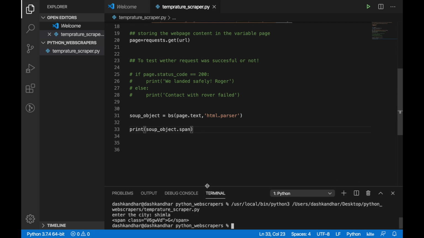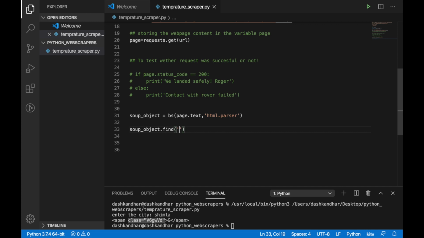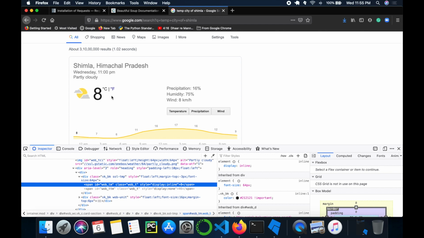Now Beautiful Soup has a very good function which we are going to use, and that is called the find function. So I'll call the soup object and apply the find function on it, and it will ask me for a few things. You can pass different arguments accordingly, but it requires at least one positional argument. For us, that is the tag. First is the tag. So span is called a tag, and then there is another thing which is used to identify that span on this web page. So if we go back and look at this, that data is stored under some span which has an ID.